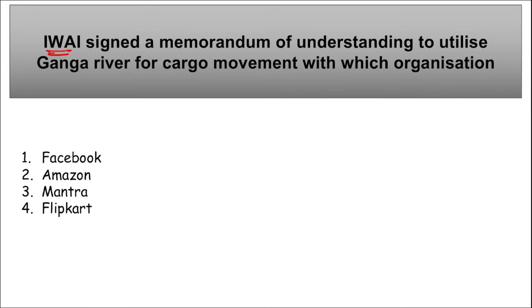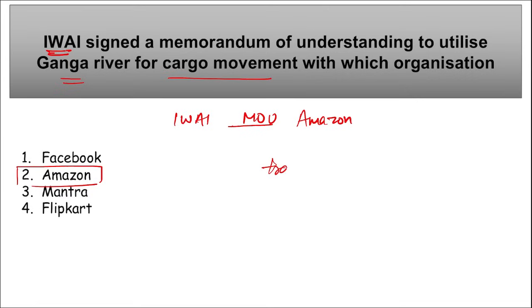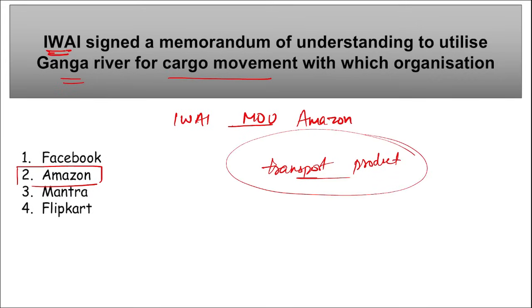Next is IWAI, that is Inland Waterways Authority of India. Inland Waterways Authority of India, they recently signed a memorandum of understanding with which organization for providing cargo movement in Ganga River, right? So it is Amazon. IWAI signed a memorandum of understanding with Amazon to utilize the Ganga River for the cargo movement. Correct? With this, Amazon will be able to transport the products that need to be delivered on time to different locations.